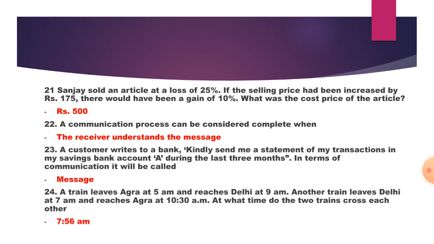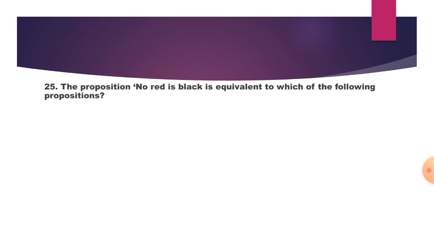Next question. A train leaves Agra at 5 a.m. and reaches Delhi at 9 a.m. Another train leaves Delhi at 7 a.m. and reaches Agra at 10:30 a.m. At what time do the two trains cross each other? So the answer is at 7:56 a.m. both will be reached together.